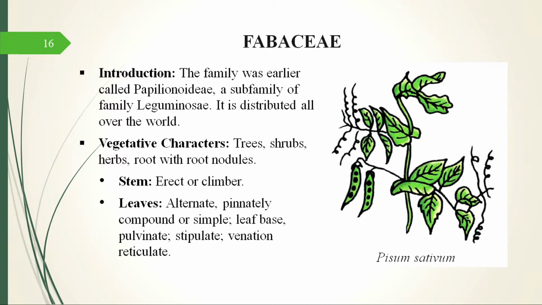So, the first thing that we talk about is stem. It is erect, it can be a climber also. Then leaves. Leaves are alternate, pinnately compound, or they can be simple. They have a base, and the base has a pulvinus. Now, this pulvinus is a small swelling below the leaf near the petiole, which is actually a characteristic feature of